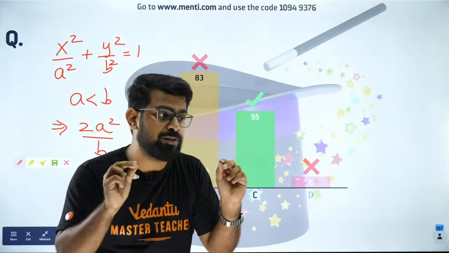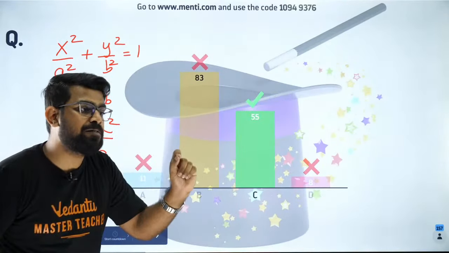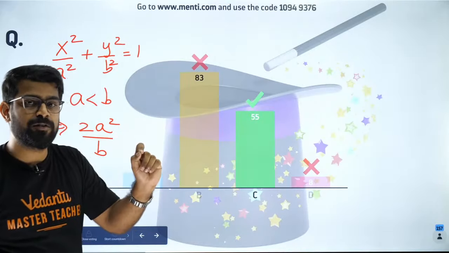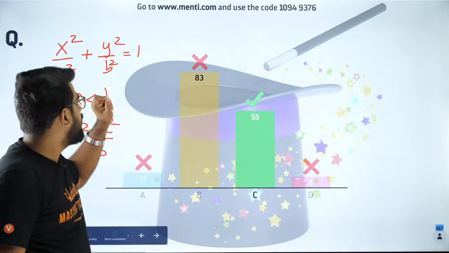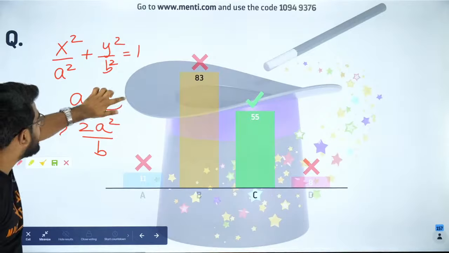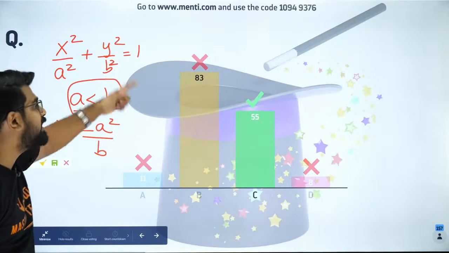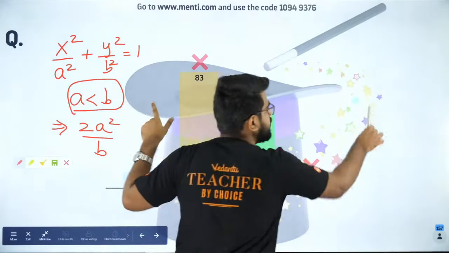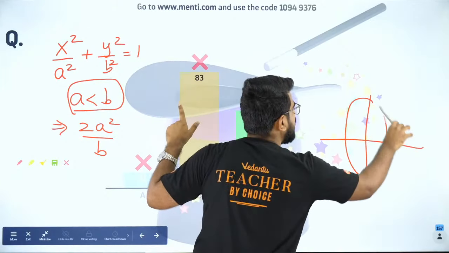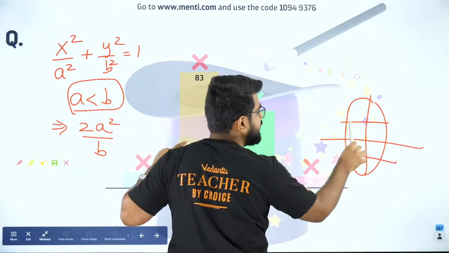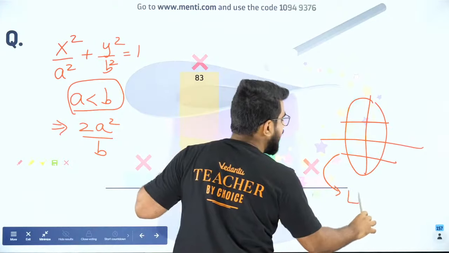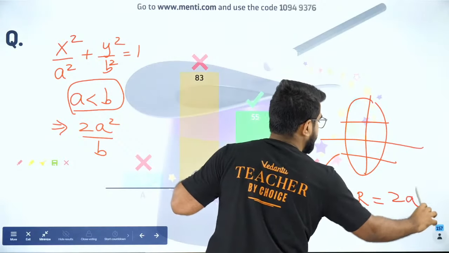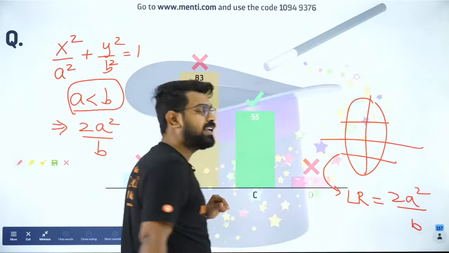But you have to be careful. When you have an ellipse where your b is greater than a, that means you have a vertical ellipse. That means the ellipse will be like this. So when you have an ellipse like this, the latus rectum, my dear students, will be what? LR is equal to 2a square by b. Don't forget that ever.